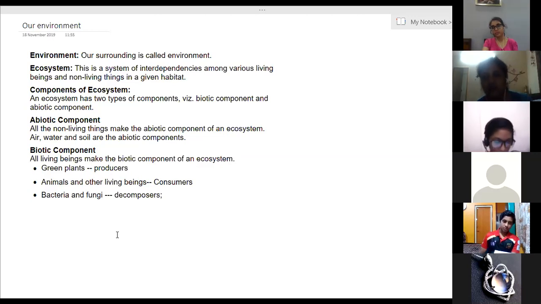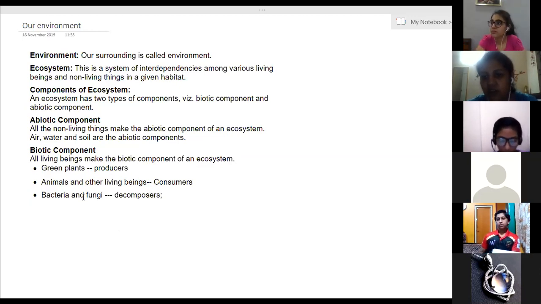Okay, next we have to see the food chain and food web. Food chain is the simple representation of interdependencies between biotic factors. Different organisms are dependent on each other for food, that is, for organic substances and nutrients.